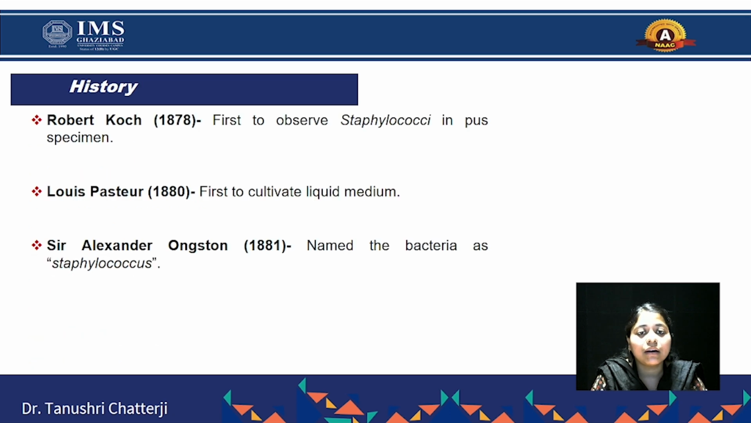So basically, Staphylococcus aureus was first observed by Robert Koch in the year 1878 in a specimen, and later on it was followed with the cultivation of Staphylococcus aureus by Louis Pasteur in the year 1880, and it was named by Sir Alexander Ogston in the year 1881.